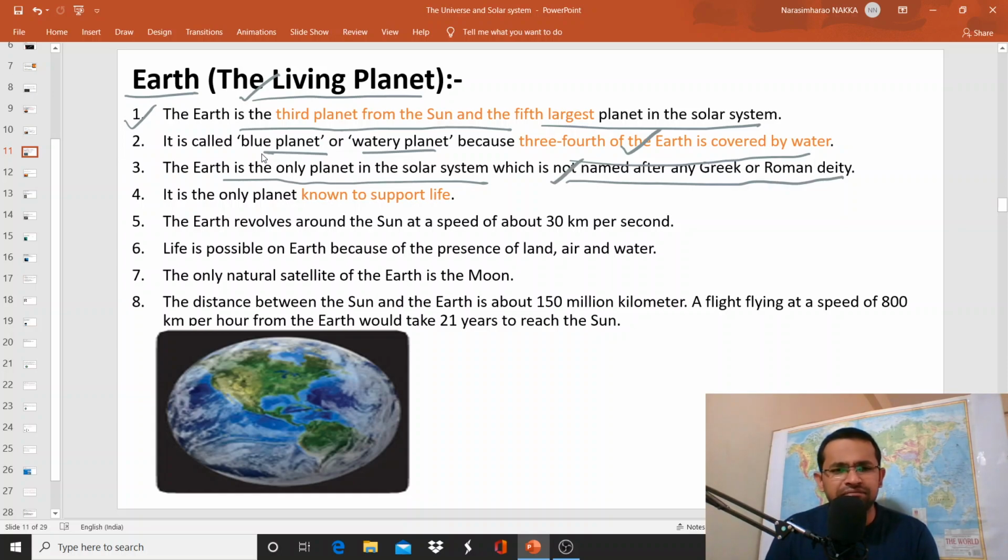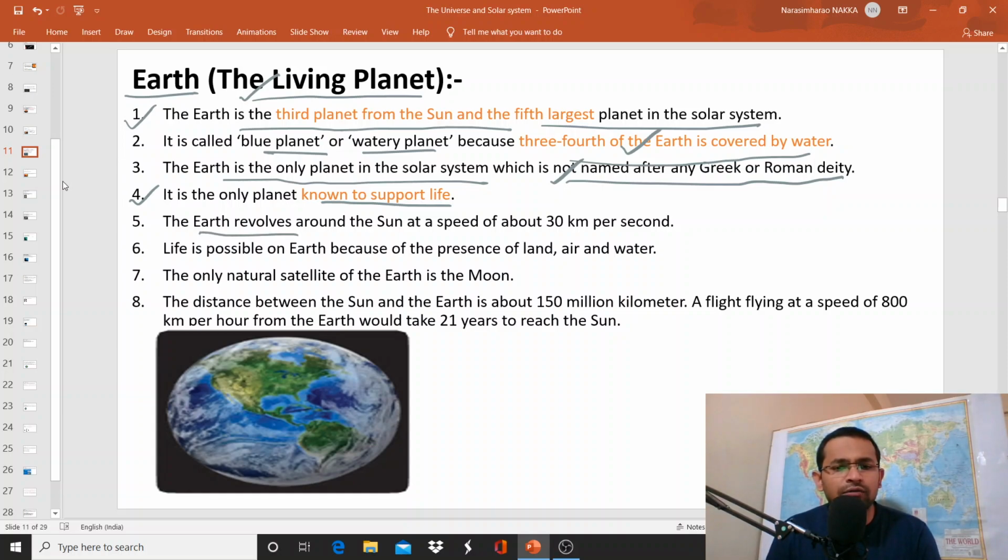We have seen the previous slides. In that, we discussed Mercury and Venus. They are named after Roman deities. Except Earth, all the remaining planets are named after Greek and Roman deities. And it is the only planet known to support life. Yes, of course, we do know that.